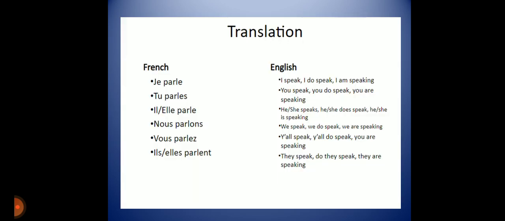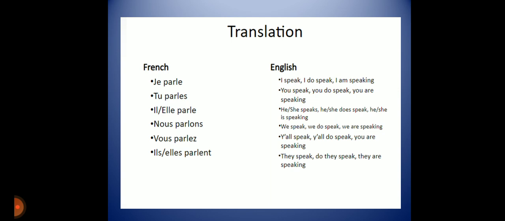Translation in English. Je parle means I speak, I do speak and I am speaking. These are the English translations of parle with the help of the subject. Je means I and parler means to speak, to talk. Tu parles, you speak, you are speaking.